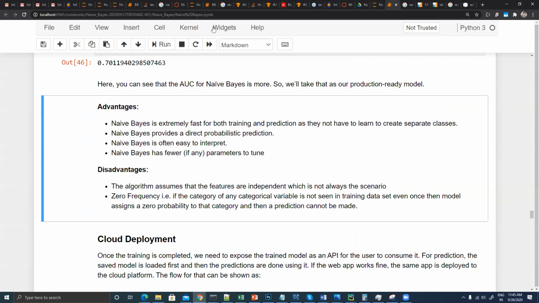Now it's time to take some questions. When do we apply log loss? I think it's not a part of naive Bayes.